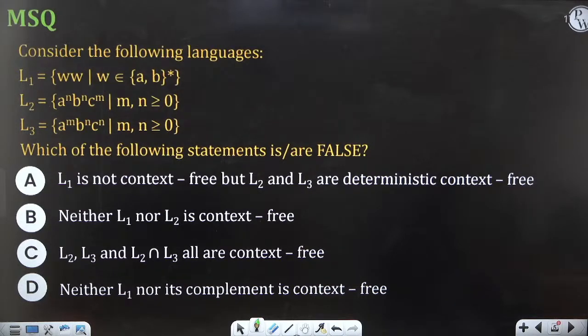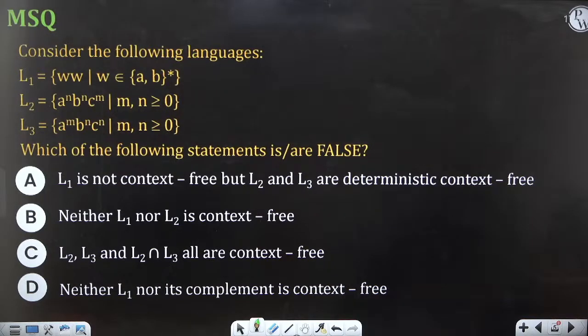So I hope everybody is able to see the poll, right? Just look at the poll and try to answer it. I've given the options. L1 might be anything, L2 might be anything, L3 might be anything, but which statement is false? Okay, 50-50. Is it BCD or CD? Let me end the poll.